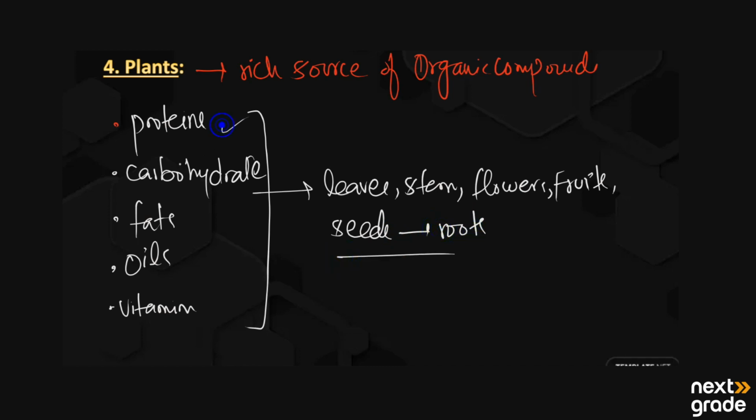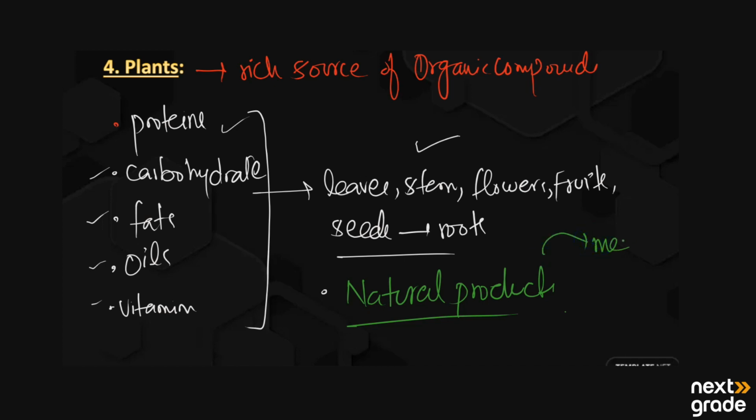All these organic compounds we gain from the plants are known as natural products. Most natural products are extracted from plants and also used in medicine. So this is the application of this. These are used as medicines.